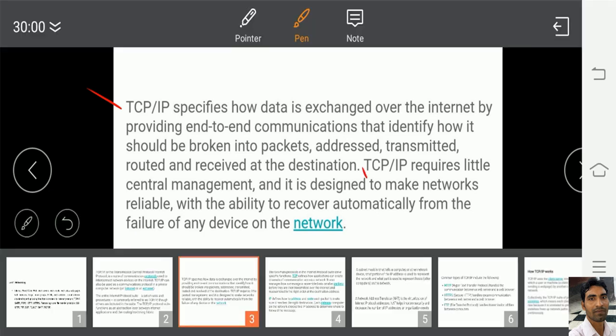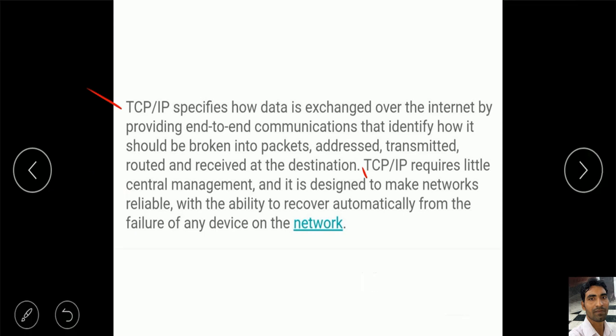TCP IP requires little central management, and it is designed to make networks reliable with the ability to recover automatically from the failure of any devices on the network. Means if the data is lost somewhere and not reached to the destination, then TCP IP, as you know, it transfers data in the form of packets, so it has a copy and it can transmit again.